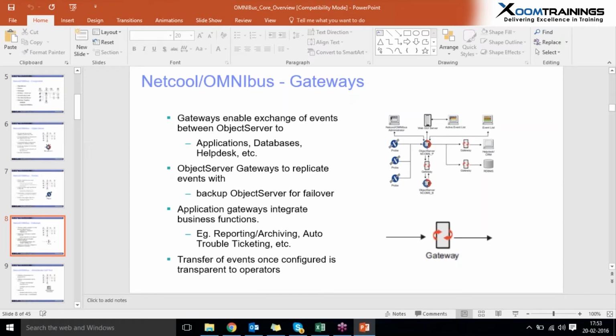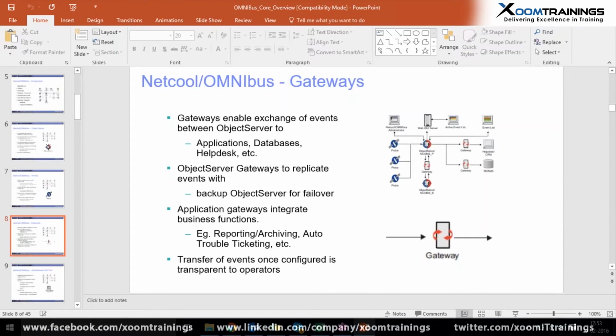So that object server gateway replicates events between backup and primary. We call it failover and failback. Why? Because failover means whenever the primary is down, the backup object server comes into action and works, so that high availability is maintained. Whereas failback means whenever the primary object server is up itself, the backup object server will go down itself, and again the primary will come into action.